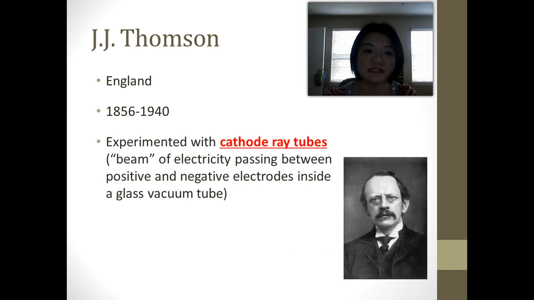Alright, after John Dalton, we now have J.J. Thomson. J.J. Thomson was another English scientist. He was experimenting with something called the cathode ray tubes. Okay? Cathode ray tubes are basically a glass tube, and we have a positive electrode and a negative electrode, and we are passing a beam of electricity through the electrode.